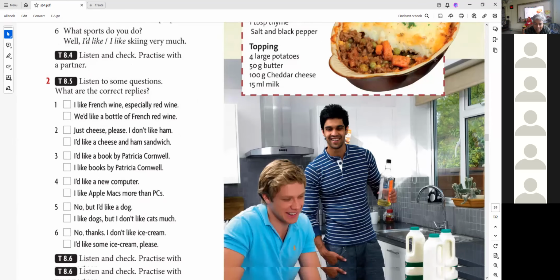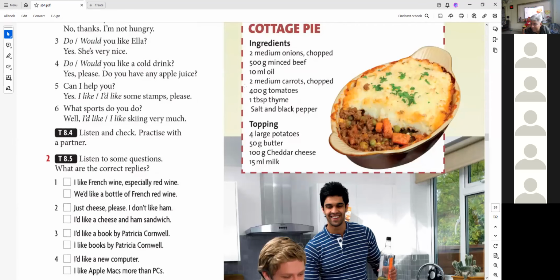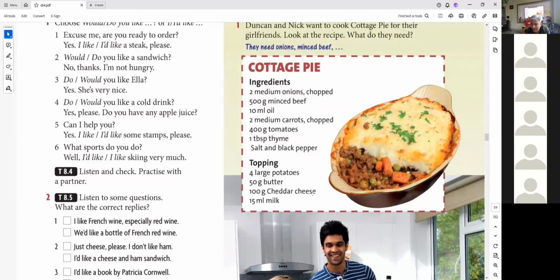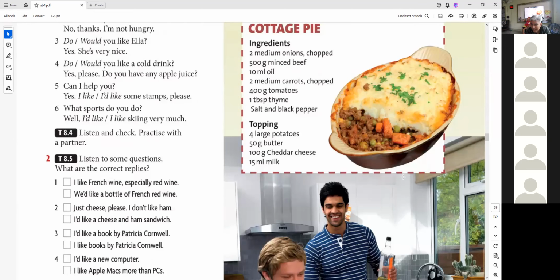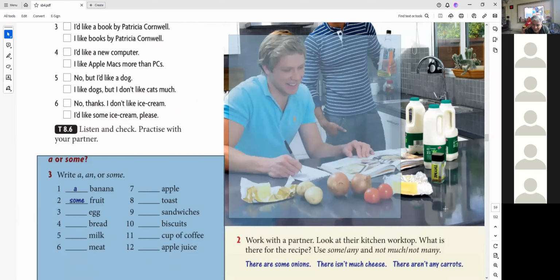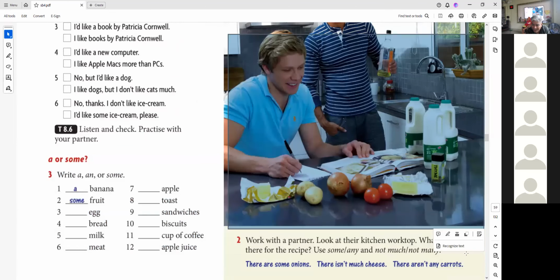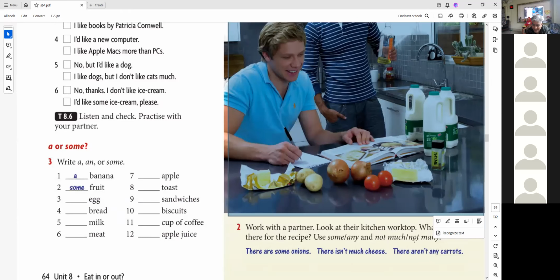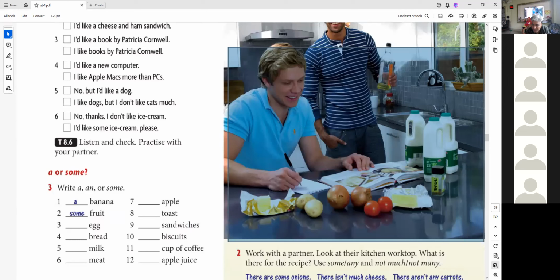Now, these are the things they need, right, to cook this recipe. Which recipe? Cottage pie. Look at what they have in the kitchen. Let's talk about what they have and what they don't have. What do they need to buy? Try to use the words some, any, not much, not many.